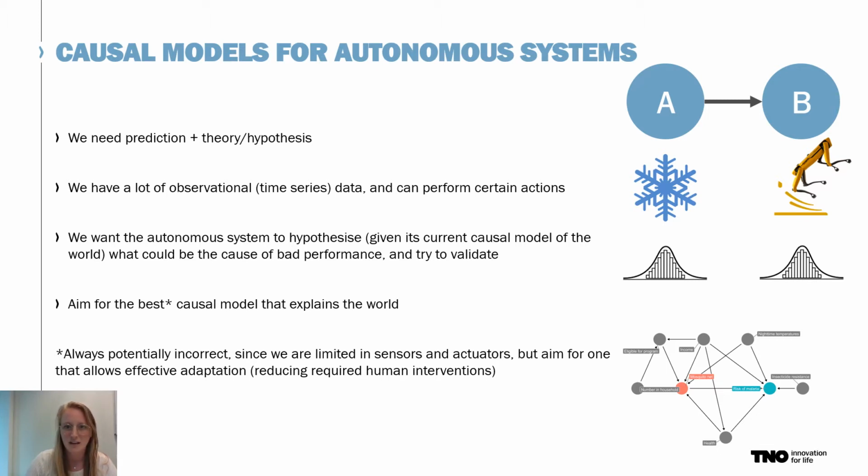So we are aiming here for the best causal model that explains the world, but the best is always potentially incorrect for our autonomous system because we are limited in our sensors and cannot fully observe the world. And also in actuators, and so we cannot always validate our assumptions in the best possible manner. So we are aiming for a causal model that allows the most effective adaptation, reducing the number of human interventions.